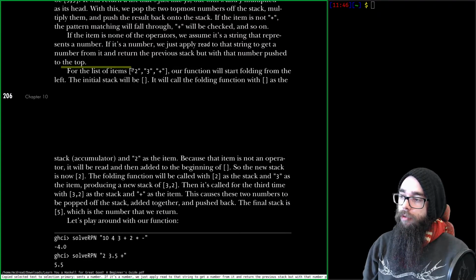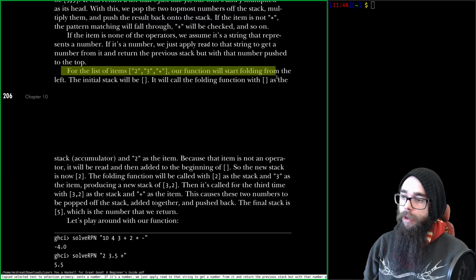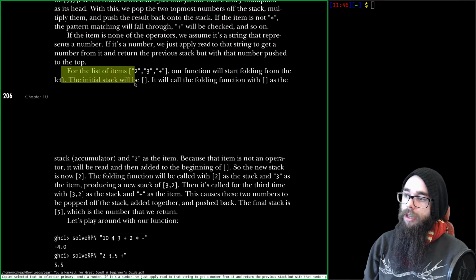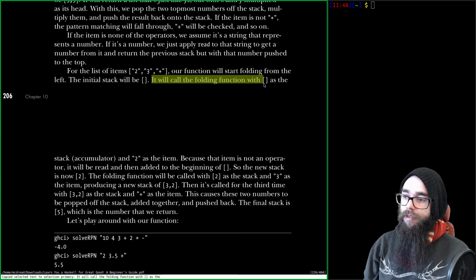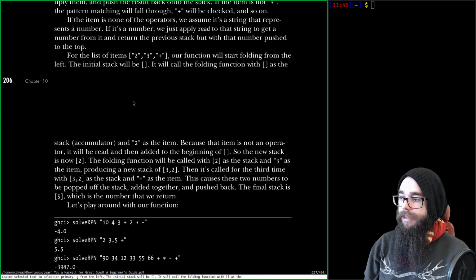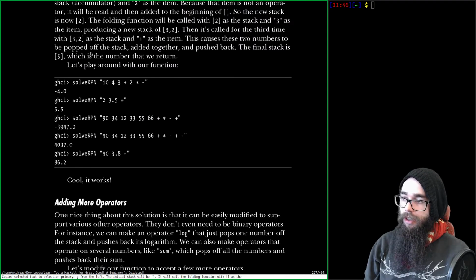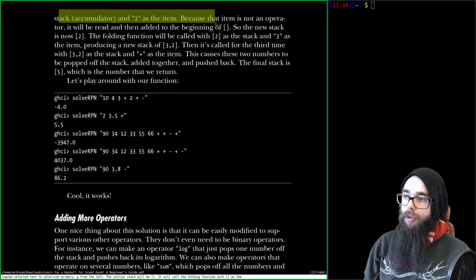Right. For the list of items 2, 3, plus, our function will start folding from the left, and the initial stack will be an empty list. That's our accumulator. It will call the folding function with an empty list as the stack, the accumulator, and add 2 to it. Add 2 as the item.